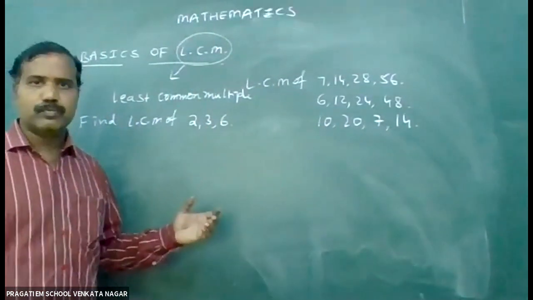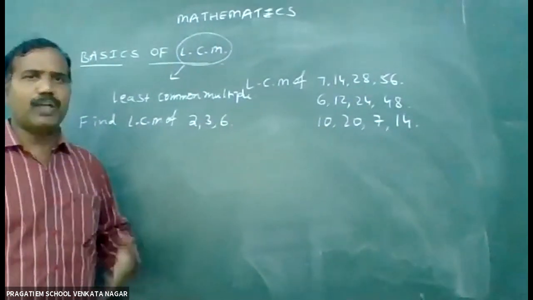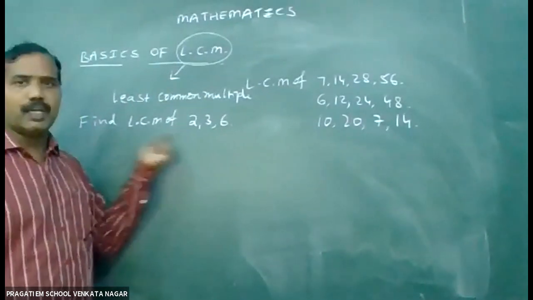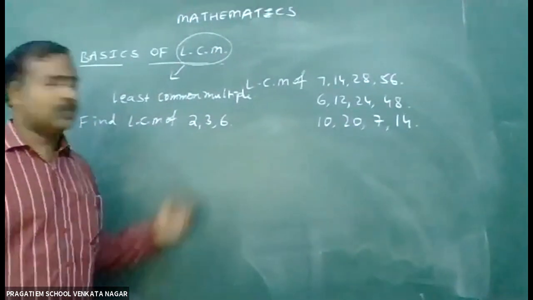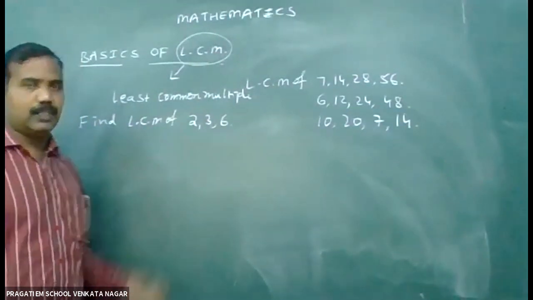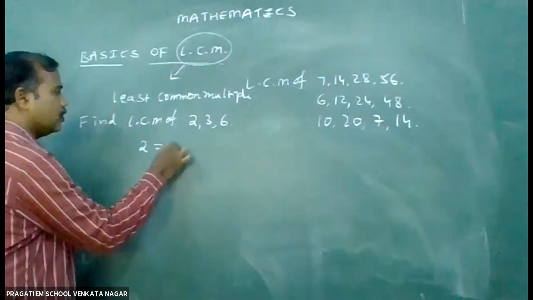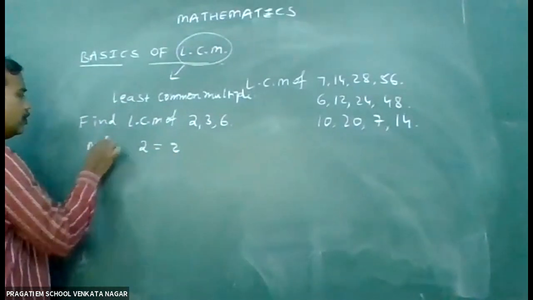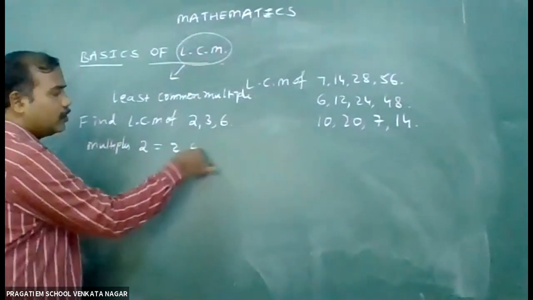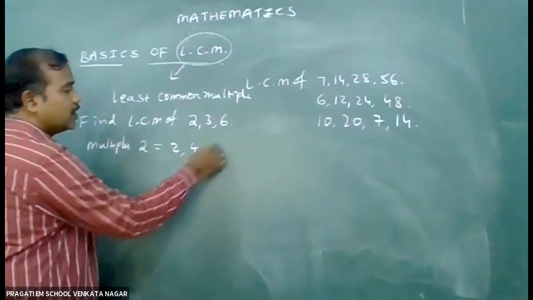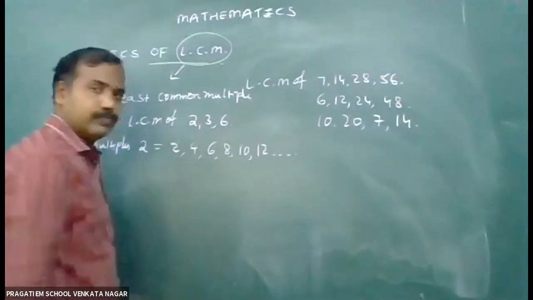I am explaining you what is the process of LCM. What is actually the LCM is. See here, we are going to find the LCM of 2, 3, 6. First, let us write the multiples. Multiples of 2: 2, 4, 2 2s are 4, 2 3s are 6, 2 4s are 8, 2 5s are 10, 2 6s are 12, and so on.